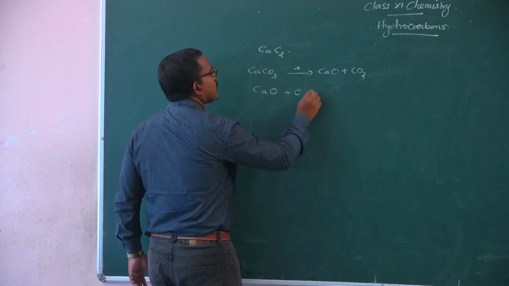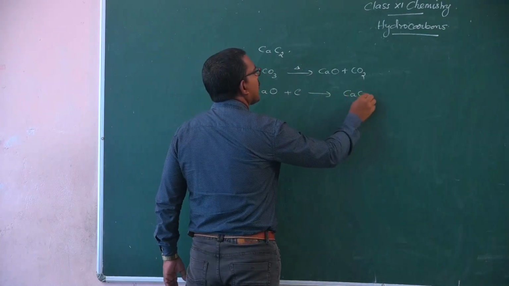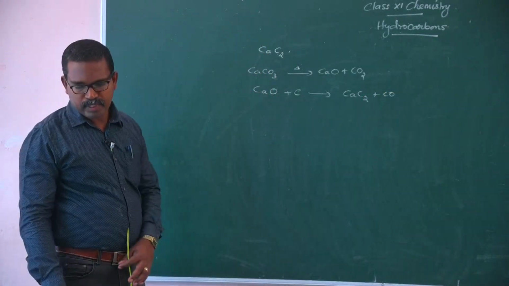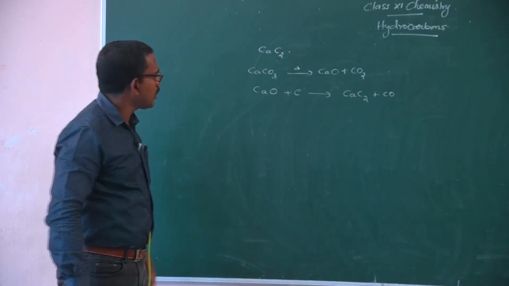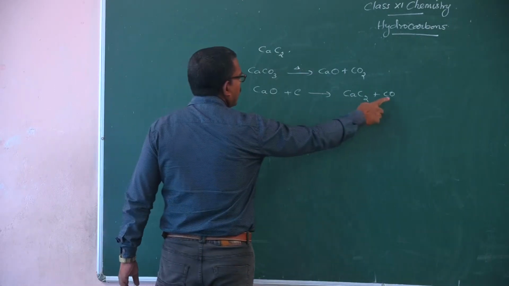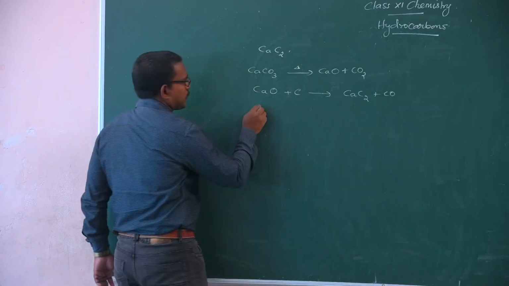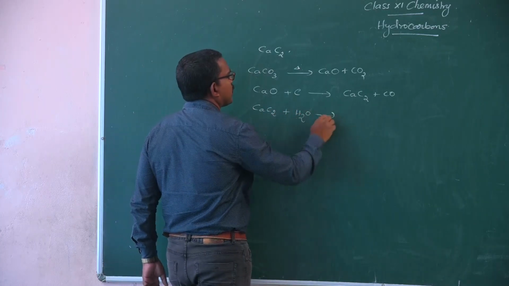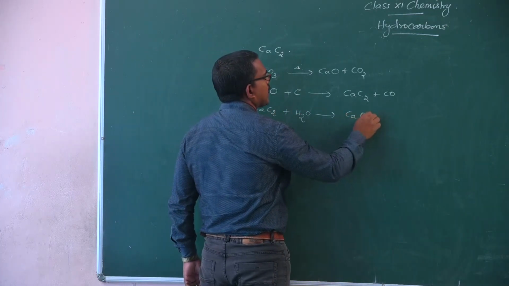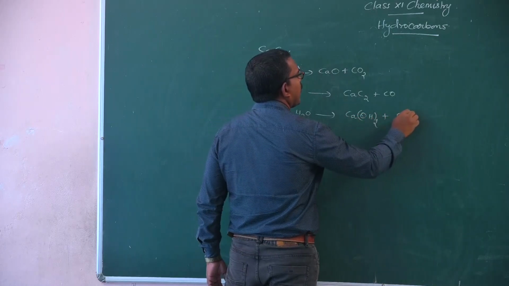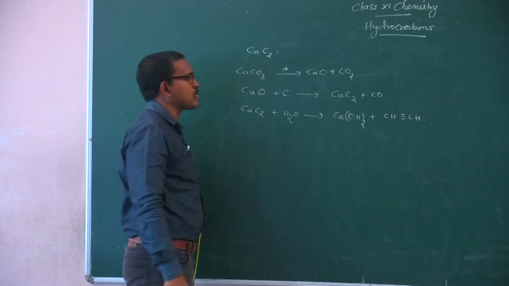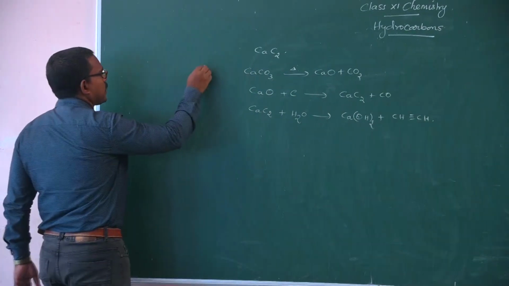Once this calcium oxide is formed, it is treated with carbon, giving calcium carbide and carbon monoxide. This calcium carbide reacts with water and gives calcium hydroxide and acetylene as the major product. This is the first method.